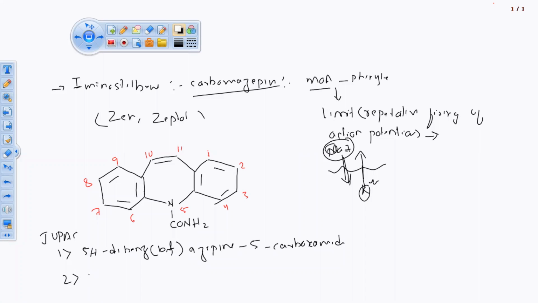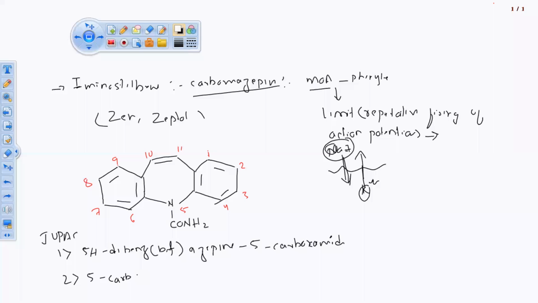Another name you can write: 5-carbamoyl, directly I am writing on the 5th position. At last we have mentioned the carbamide group, but in this name I am starting with the carboxamide.